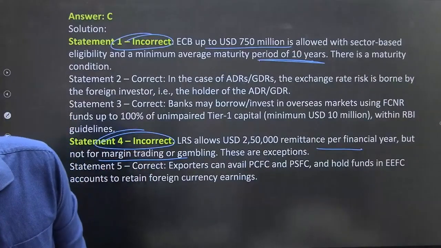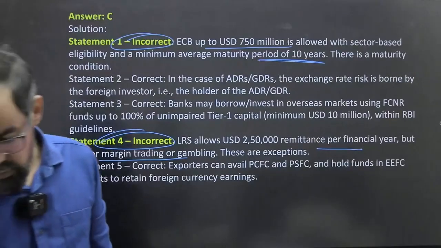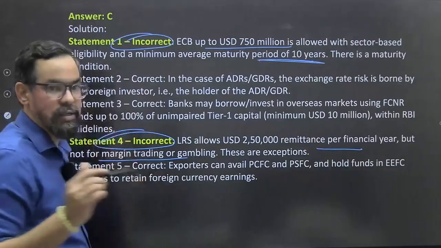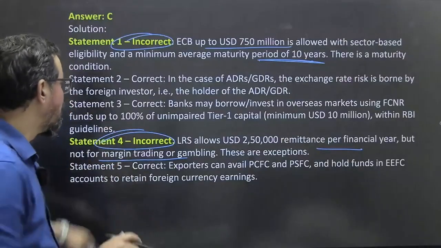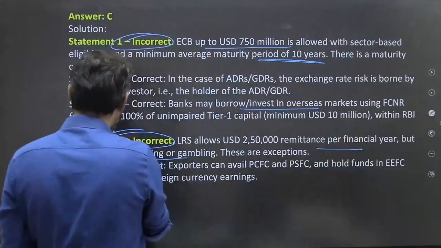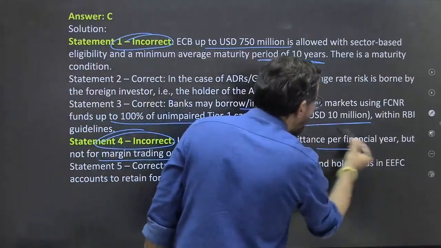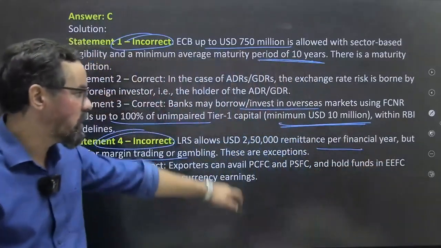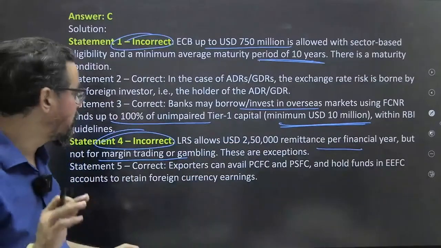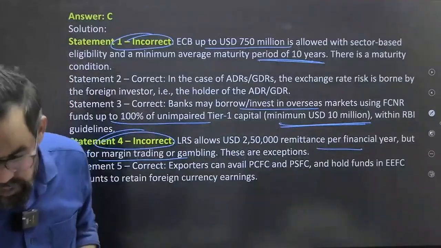By FCNR, but to 12. अच्छा okay, हाँ 12 million US dollar. Okay, that is the point. हाँ, it is mentioned here. Sorry, very nice, sir. So correct. Bank borrow or invest overseas market using FCNR fund 100% tier 1 minimum up to 10 million US dollar. Okay, your point is also mentioned here, right? So I always align the things with the book itself. Maybe you have gone through the book, so that is correctly mentioned here. Very good, Santosh sir. Chalo.